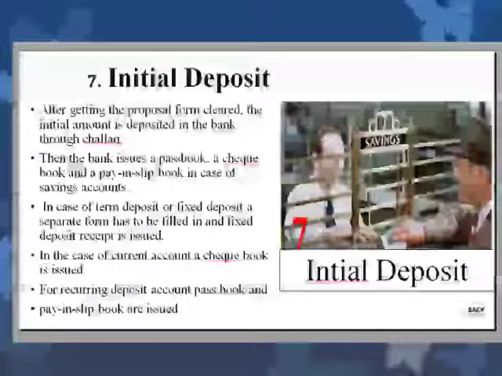Once you pay the amount, the bank issues a passbook, a checkbook, and a pay-in slip in case of a savings account. In case of fixed deposit, a separate form has to be filled and a fixed deposit receipt is issued. In case of a current account, a checkbook is also given. For a recurring deposit account, passbook and pay-in slip books are issued. Thus, with this, a bank account can be opened.